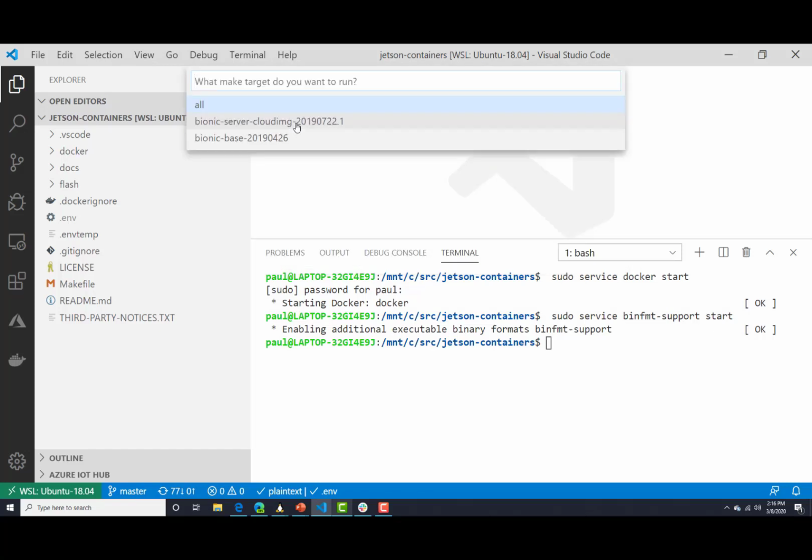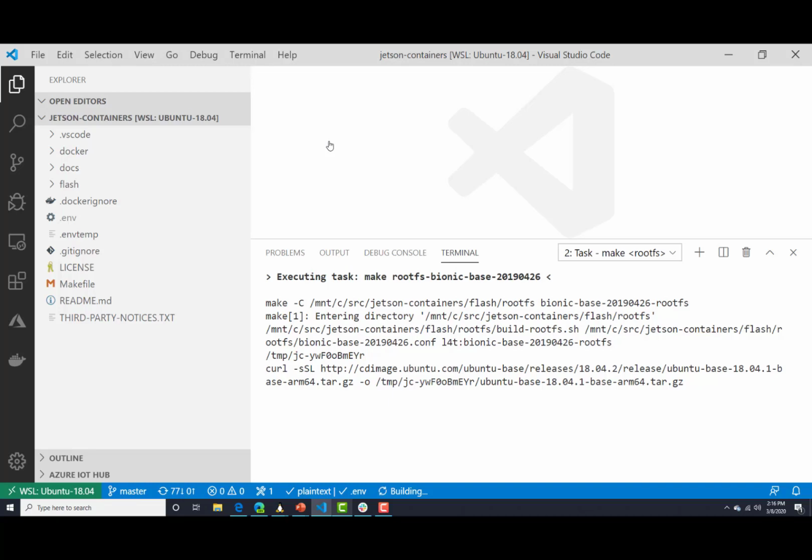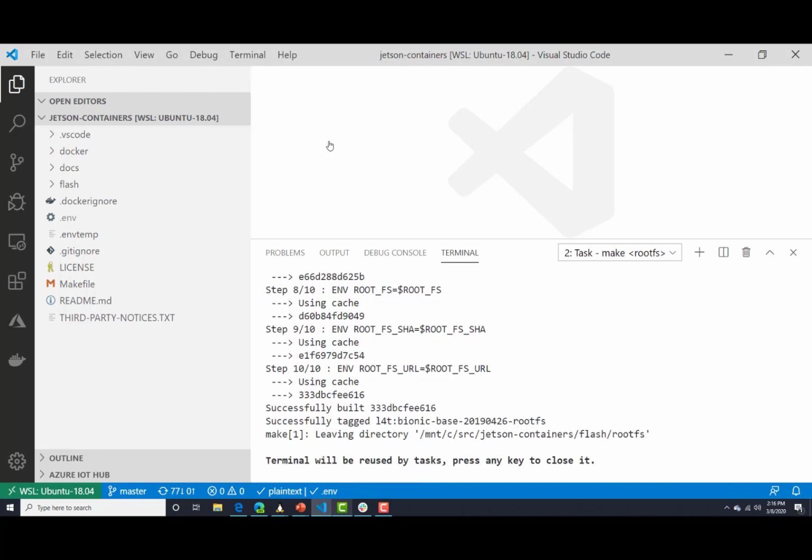Now, what if I wanted to build a custom RootFS that we might want to flash to devices? There are a few flavors offered here, one of which is the Bionic base. So I'm going to select that. This is going to pull down the latest CD image of the latest Ubuntu release, and then it's going to use a debootstrap process to kick off a build of that root file system.